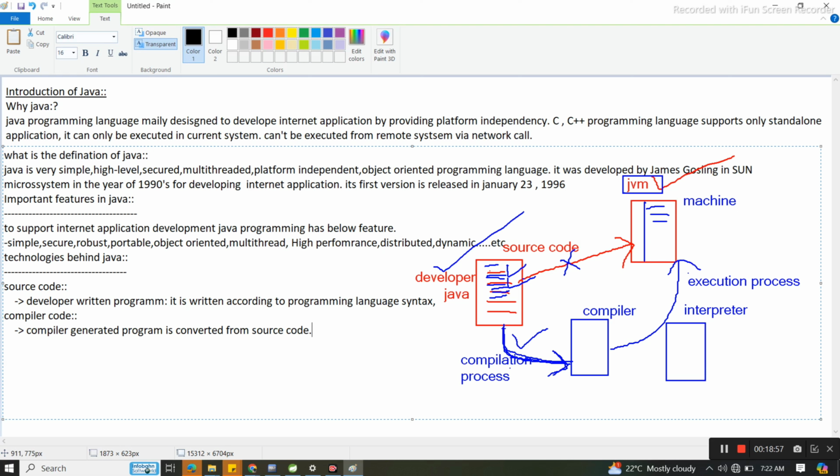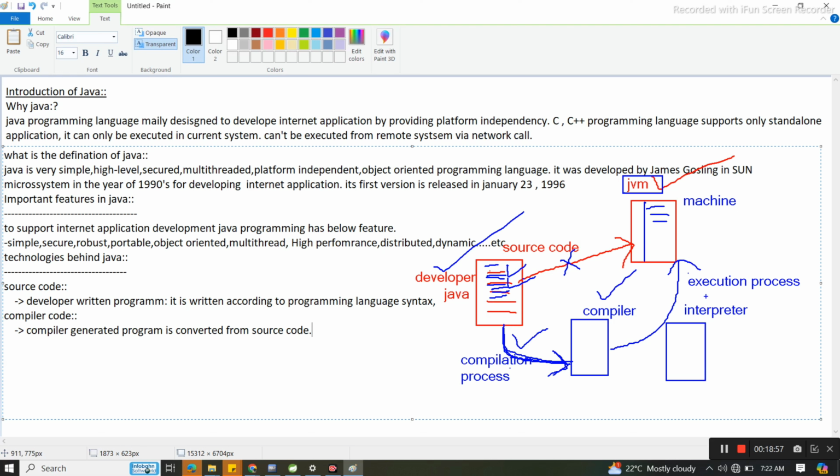So first these things will be converted to some machine understandable code. Here the compiler and interpreter came into picture. The compiler will take the developer written code, or human written code, and convert that to machine understandable code. Understood or not?